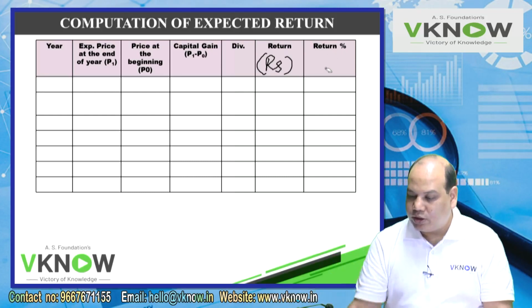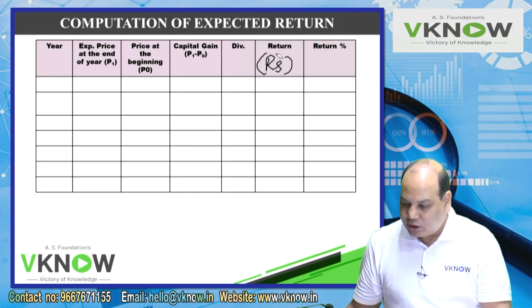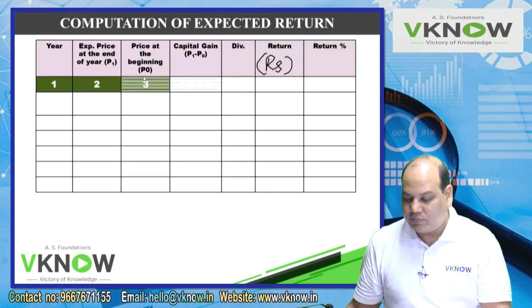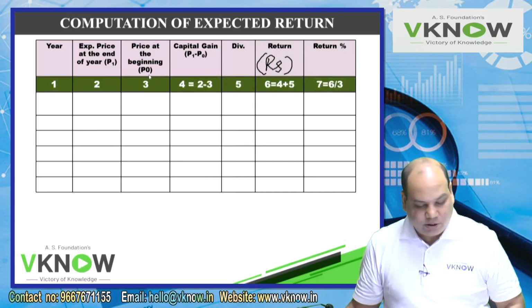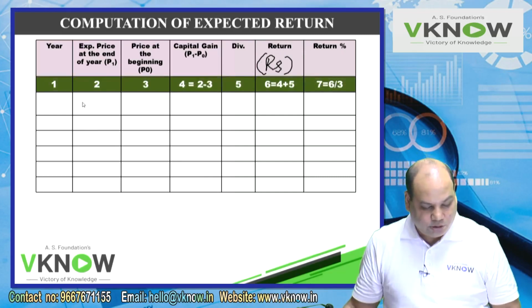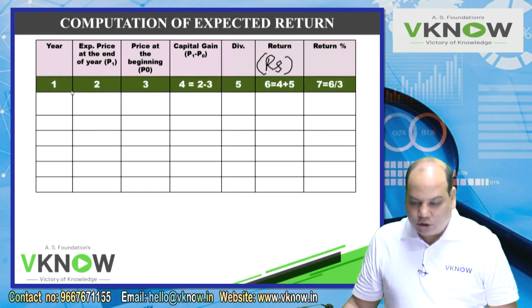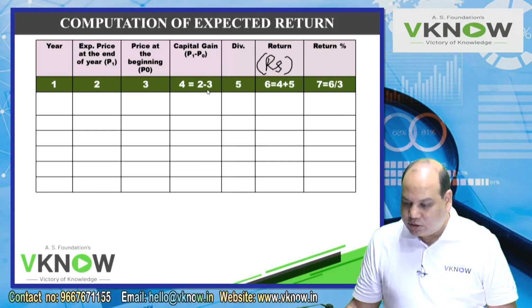So how do you get return in percentage? Total return divided by beginning price. Total return divided by beginning price. So dear student, understand the columns 1, 2, 3, 4. Column 4 will be 2 minus 3, column 5 is the dividend, column 6 will be 4 plus 5 and column 7 will be 6 by 3.